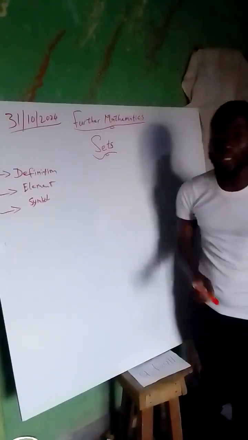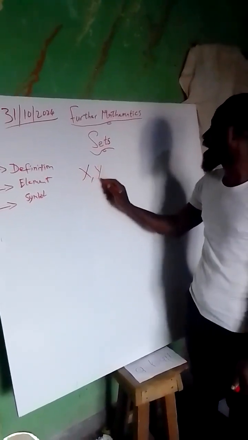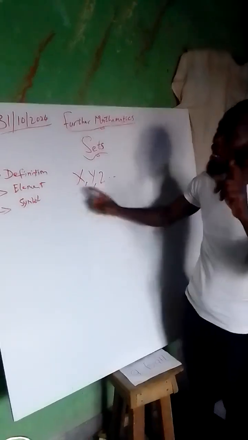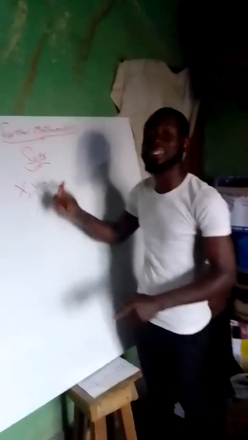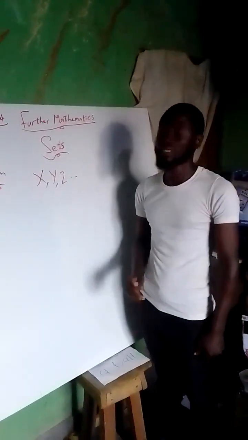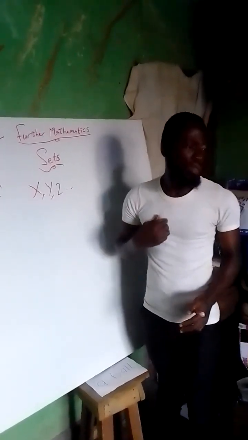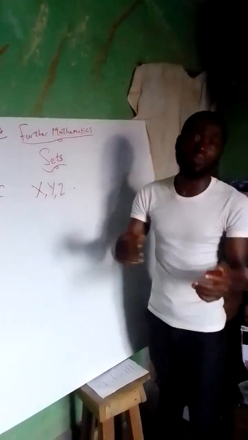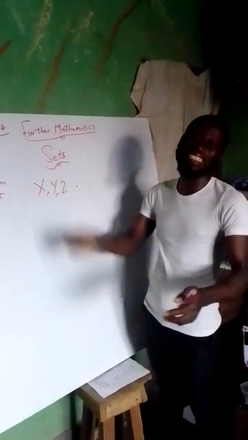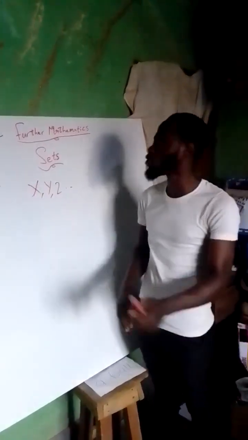Then I want you to know that we use capital letters X, Y, Z, and so on to represent a set. I will repeat this: capital letters to represent a set, not small letters. At the same time, what do you mean by an element of a set? The elements of a set are those that are inside the set, those that belong to that set.